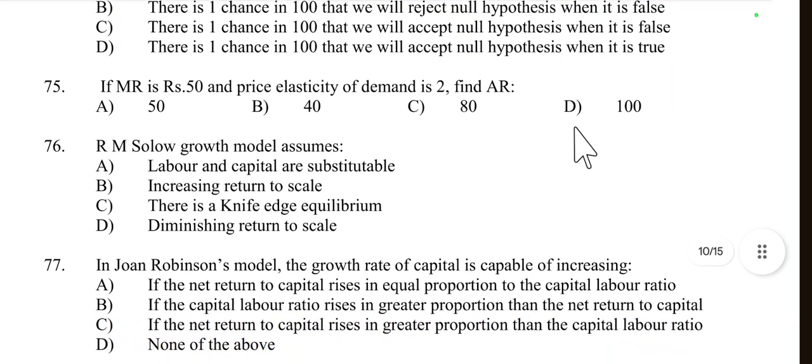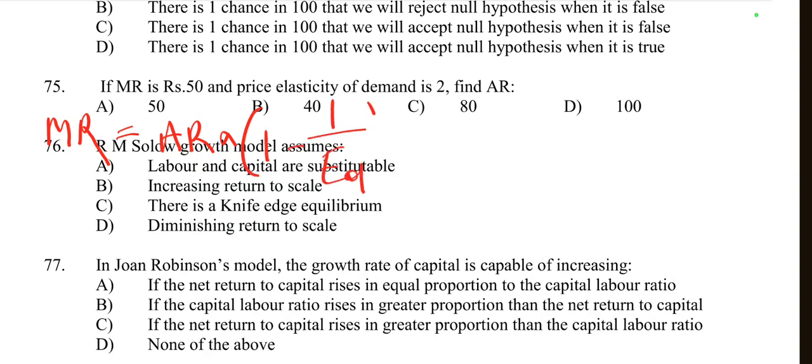Then question number 75. If MR is equal to 50 and price elasticity of demand ED is equal to 2, then find AR. From MR we find AR. So this is a direct question. The formula of MR is equal to AR into 1 minus 1 by ED.